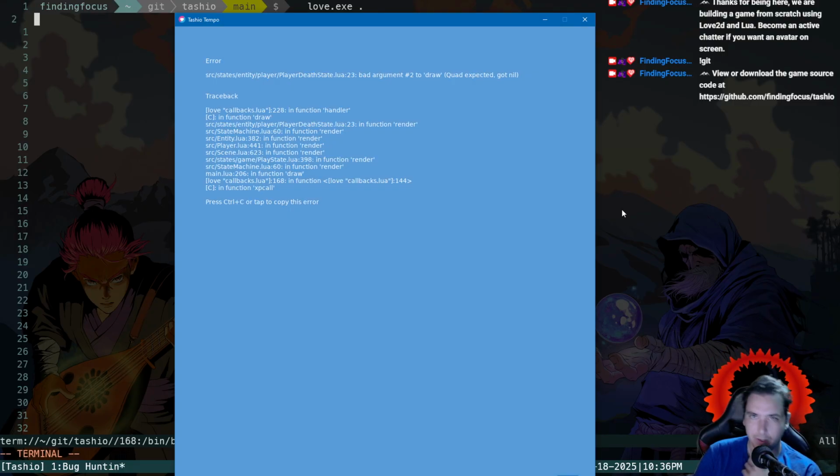see, we crashed there. So something happens where, normally there's two things that can happen with a death. You either die while you're not falling, or you die when you are falling. And if you die when you are falling, it's supposed to bring you into the falling chasm state. But here, it looks like our entity is crashing because it's trying to draw a quad on argument 2 on player death state 23.